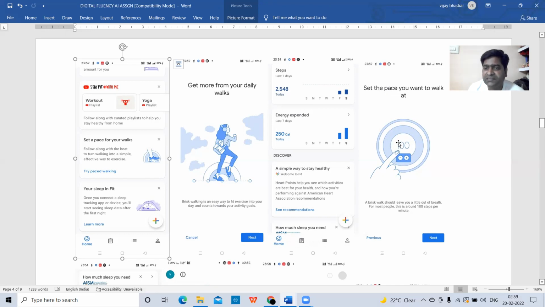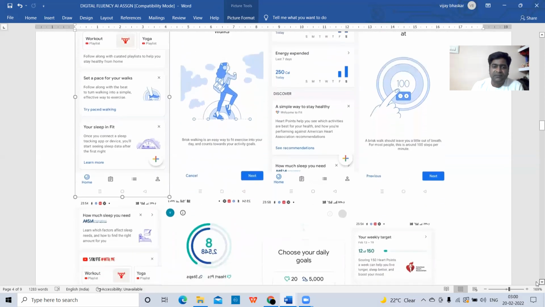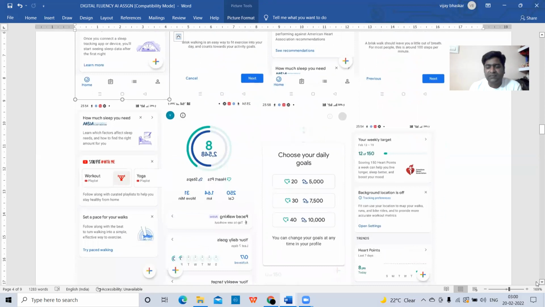I can change it to 60 also. I can change it to 70 also. Depending on your walking capacity, you can change it. If you want to make a brisk walk, more than 100 steps. If you want to make a normal walk, then you can change it to 60, 70, 80 like that. Okay. So these are the statistics we can check in this activity tracker, that is Google Fit.